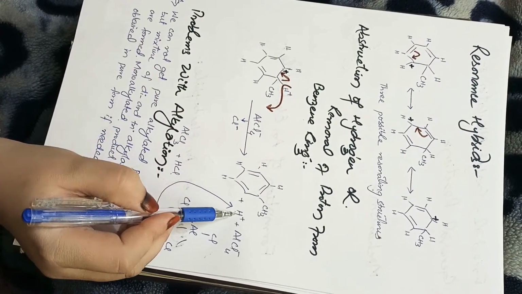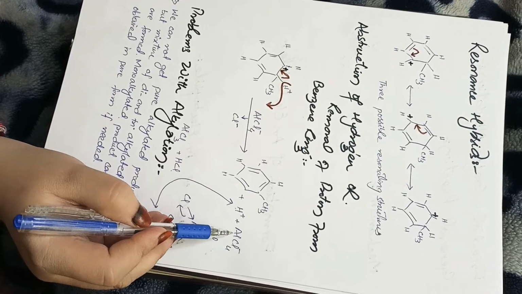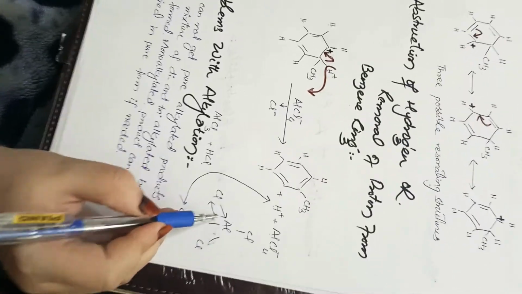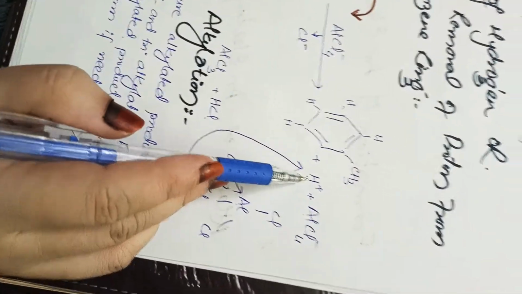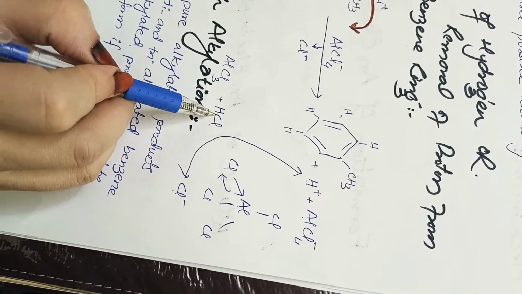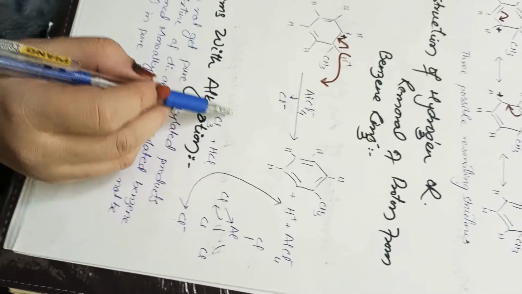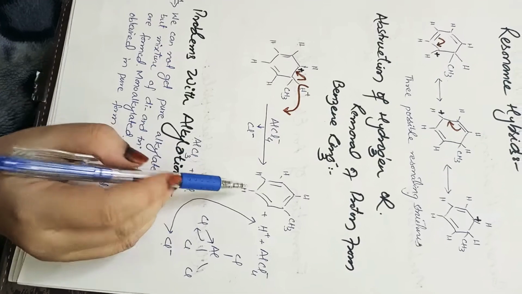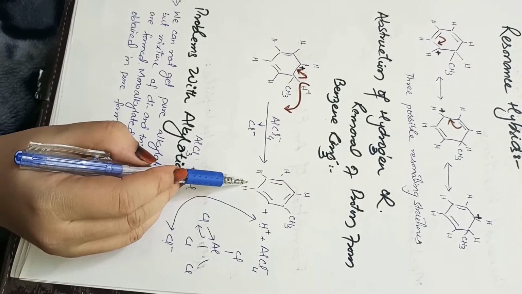Now this positive charge will attack aluminum tetrachloride, a negative species, and aluminum tetrachloride will give its chlorine in the form of a chloride, and this chloride will attack the positive hydrogen, giving us hydrogen chloride and aluminum trichloride. The catalyst is regenerated by the end of the reaction, and we have produced an alkyl benzene.